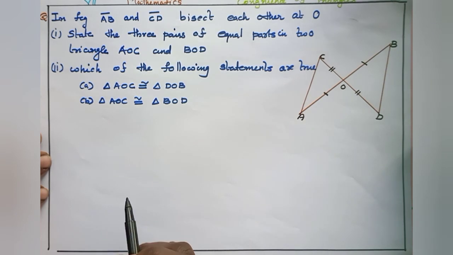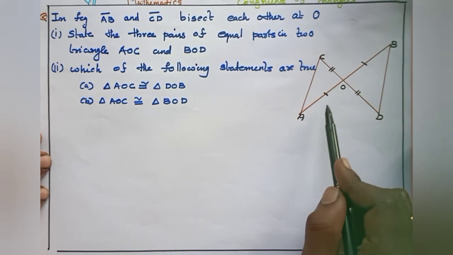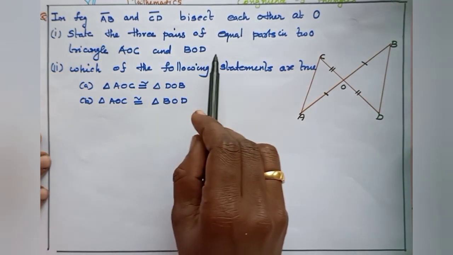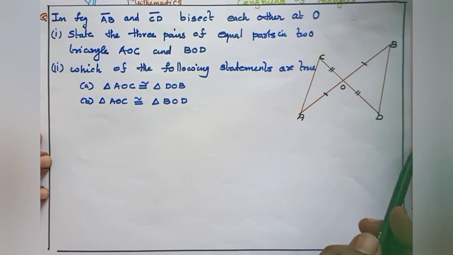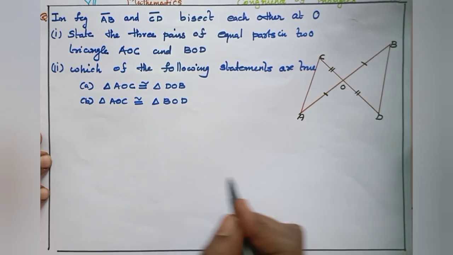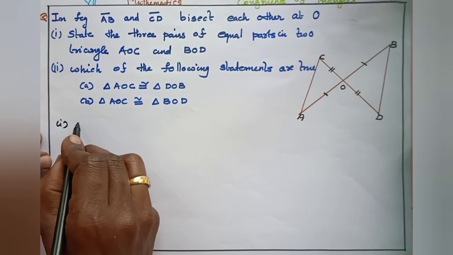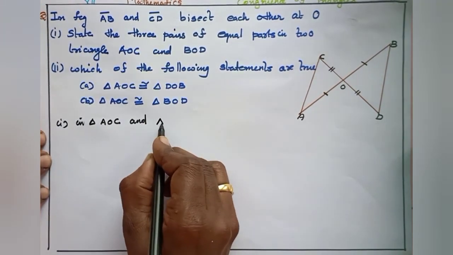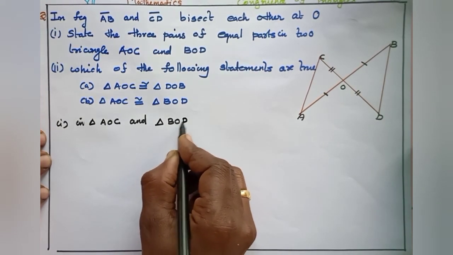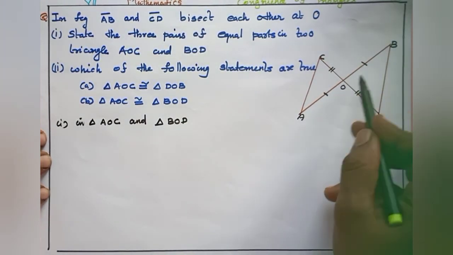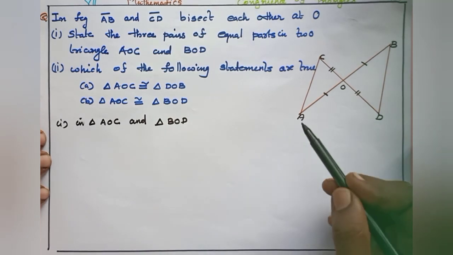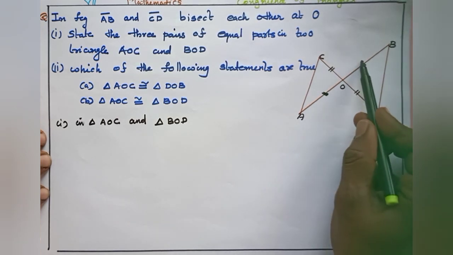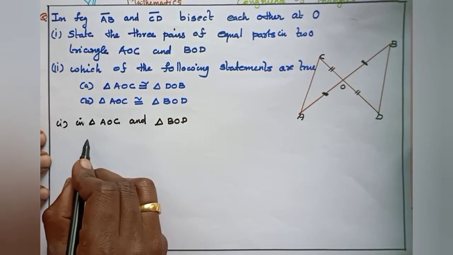In the figure, sides AB and CD bisect each other at O. State the three equal parts in the two triangles AOC and BOD. So in triangle AOC and triangle BOD, we can write the three equal parts given by the equal symbols.